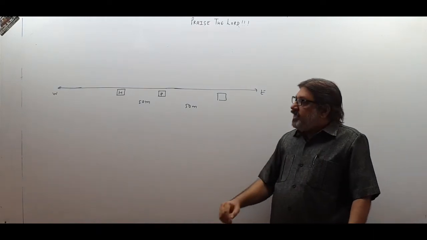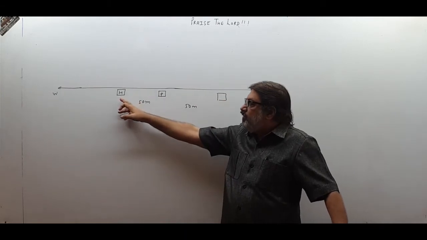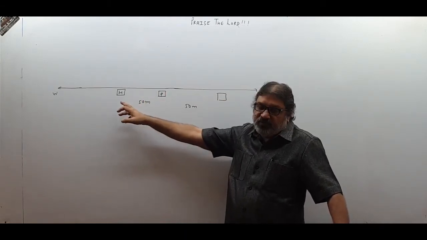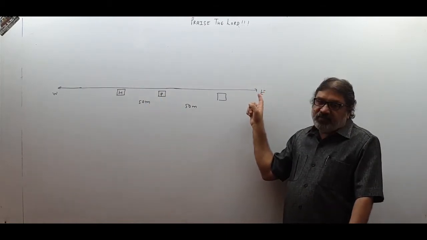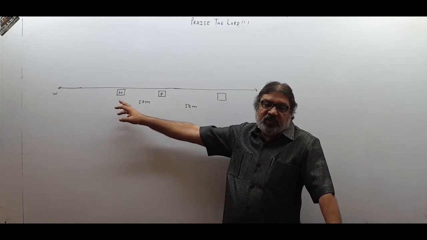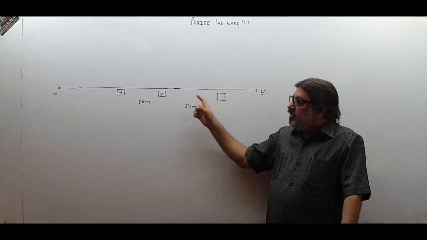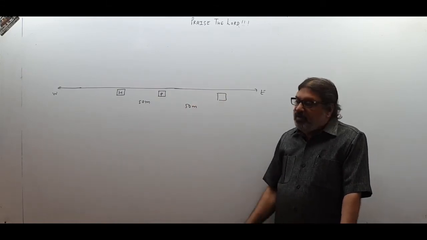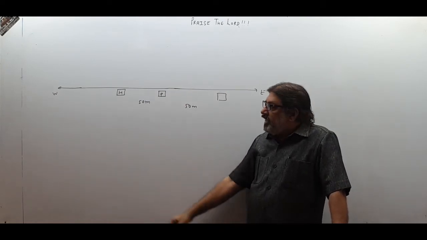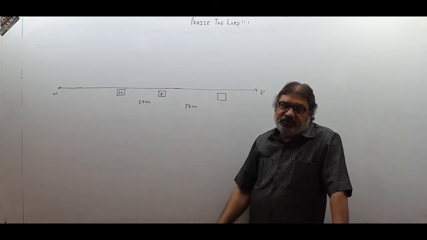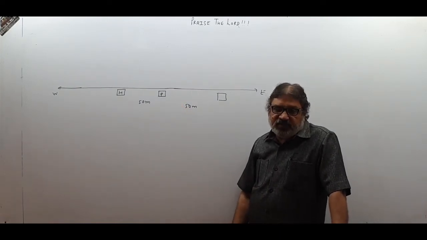So you understand that as soon as the observation point changes, the description changes. First I was describing the position of the post office from this point, from my house. So I said the post office is at 50 meters towards the eastern direction, because I was observing from here with respect to my house. Now I change my position, I come here and describe the position of the post office. Again it is 50 meters only, but now it is towards west.